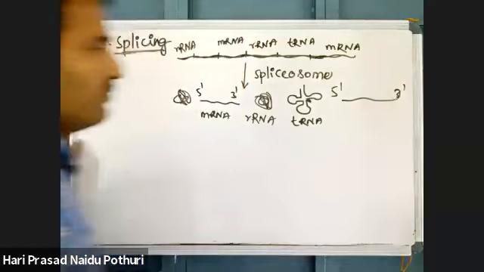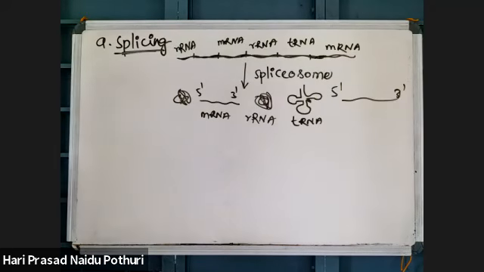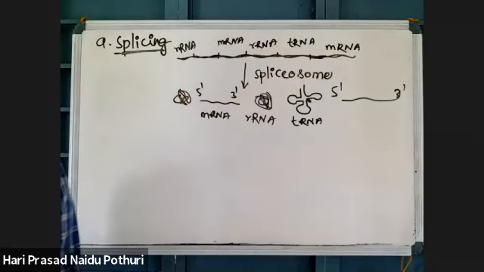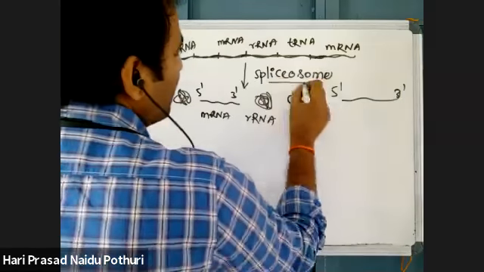So the primary transcript, which is formed from the DNA, undergoes breakdown. With the help of that breakdown, individual RNAs are separated: mRNA, tRNA or rRNA molecules may be separated from the primary transcript. This is called splicing, mediated by the spliceosome.